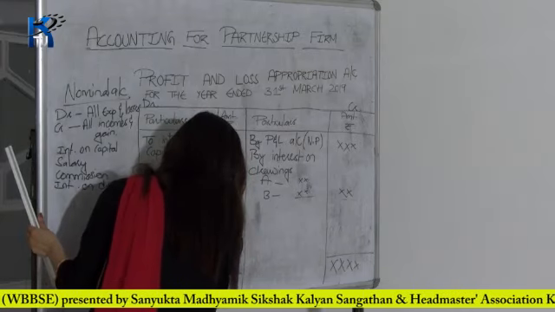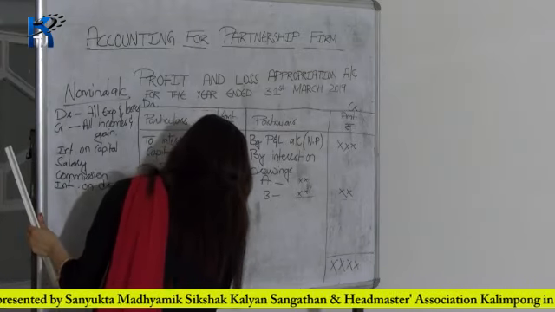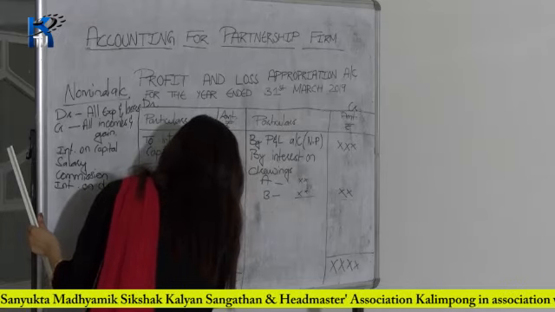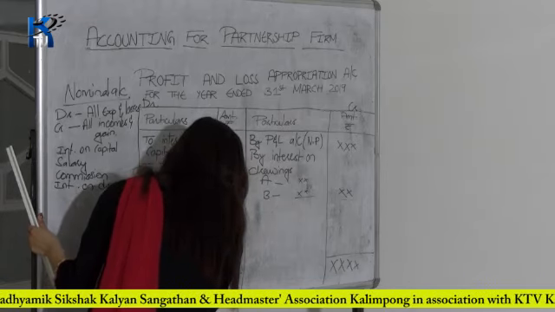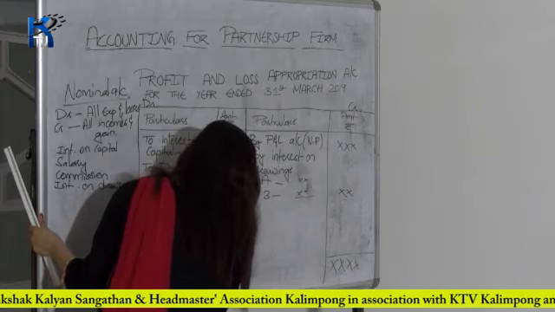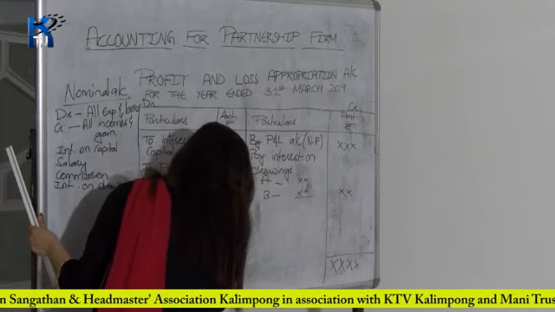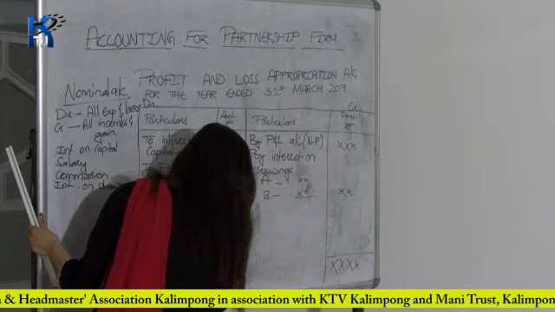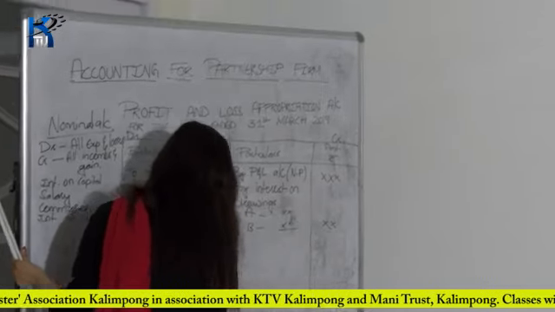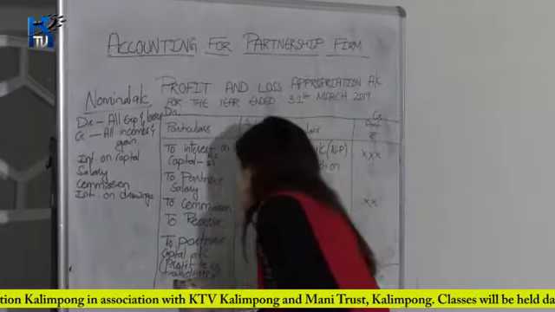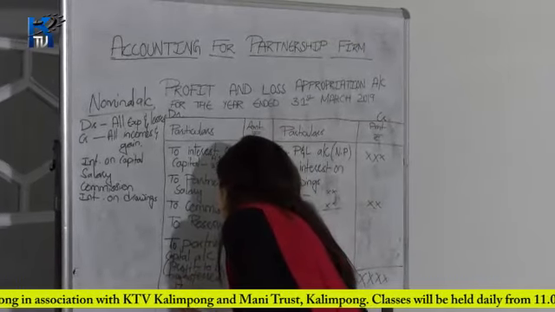capital account. Inside the bracket, write profit to be transferred. So profit to be transferred to the partner's capital account. Then write the name of the partner.